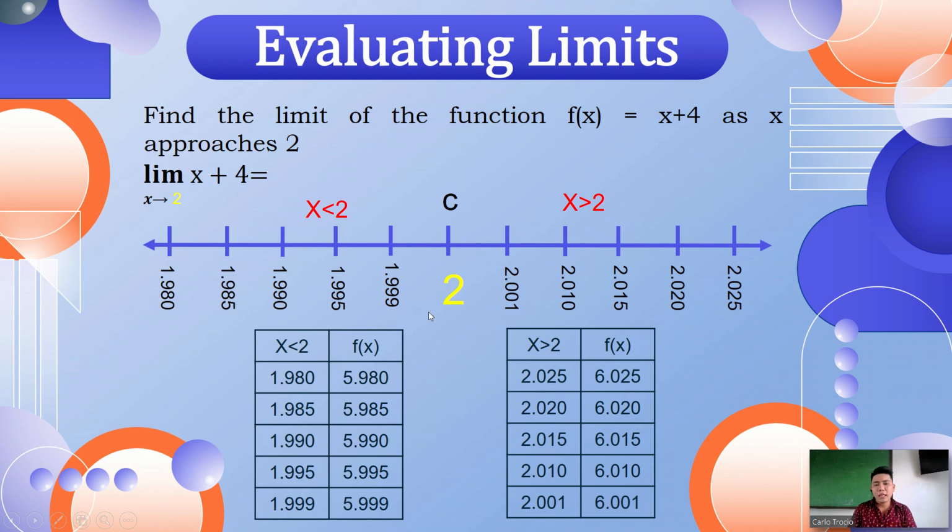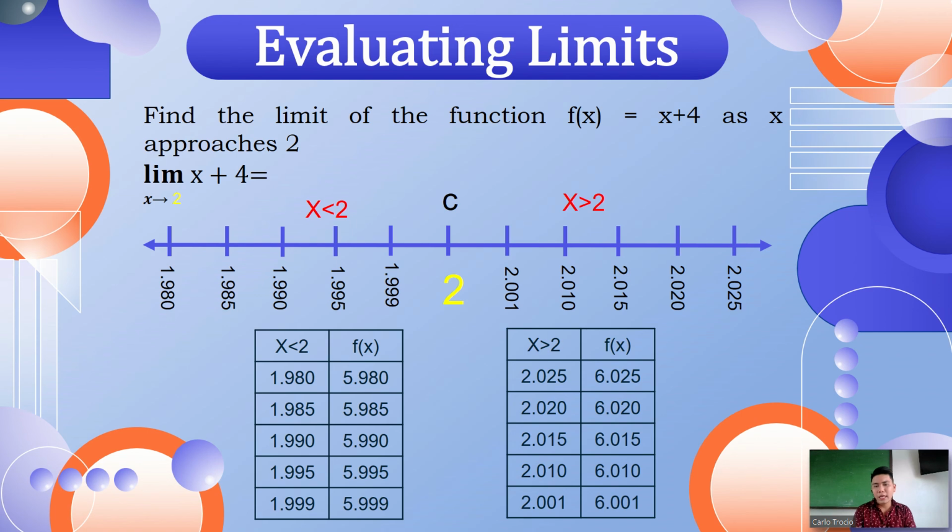Okay, and then let us have the tabular form. So this is x less than 2 and then f of x. What are we going to do with this? We are going to list all the assigned numbers here. 1.980, 1.985. Let us start from here because again it is approaching the c, which is on the center.